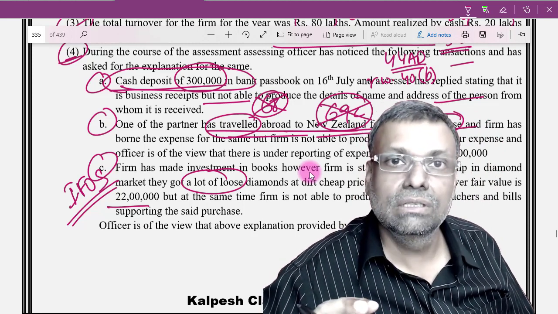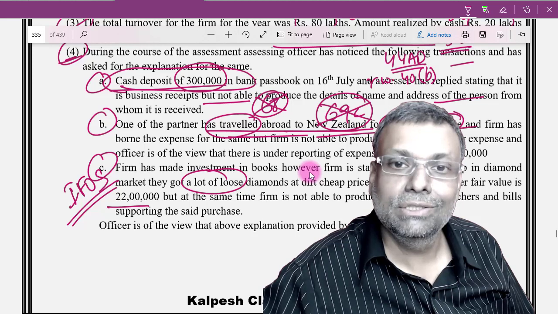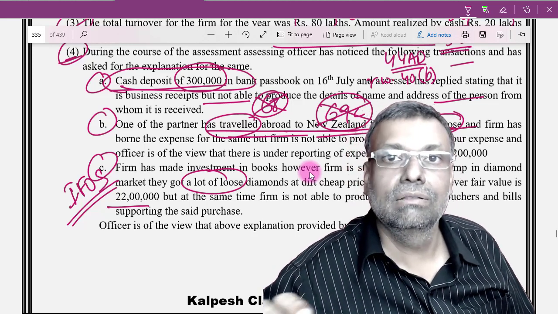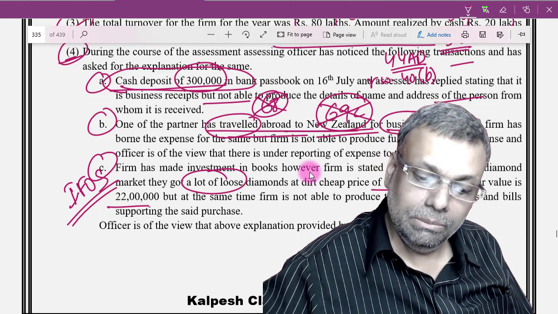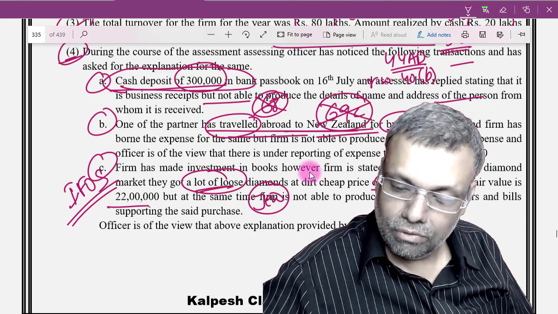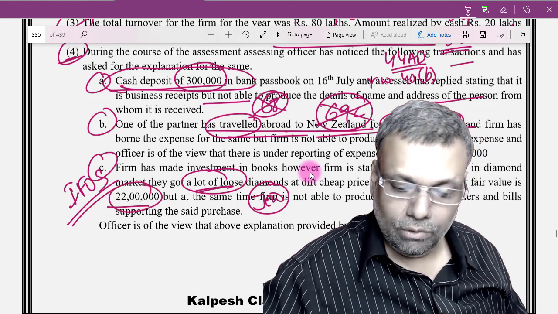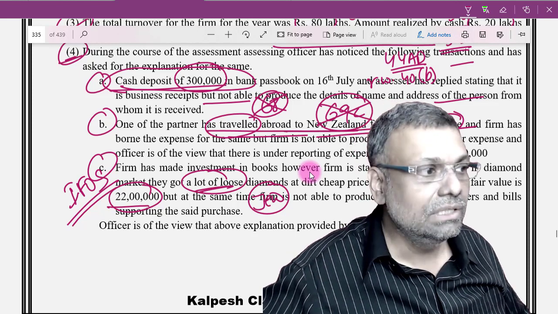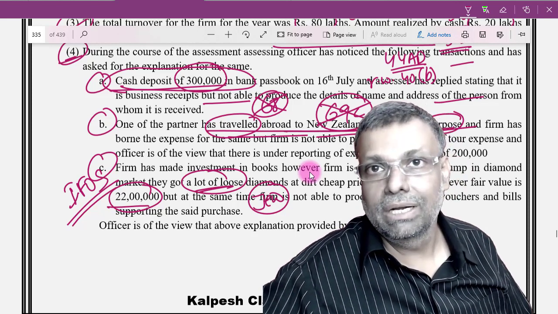Even if precious or semi-precious stones are not studded in some valuable article, loose diamonds are equal to jewelry, and you got the jewelry at a cheap price against 22 lakhs. So the difference can be added as IFOS income on this particular front.